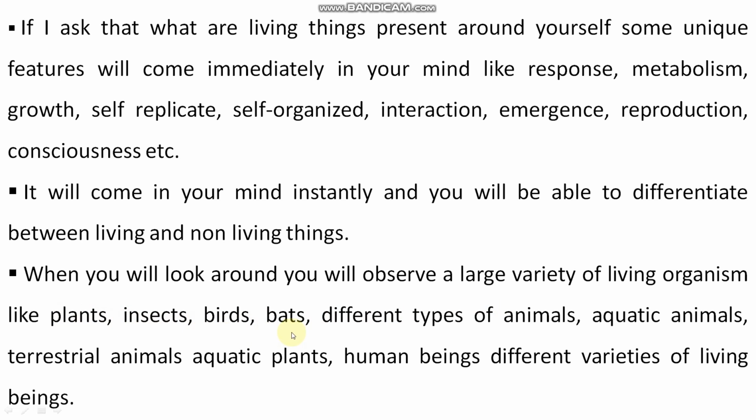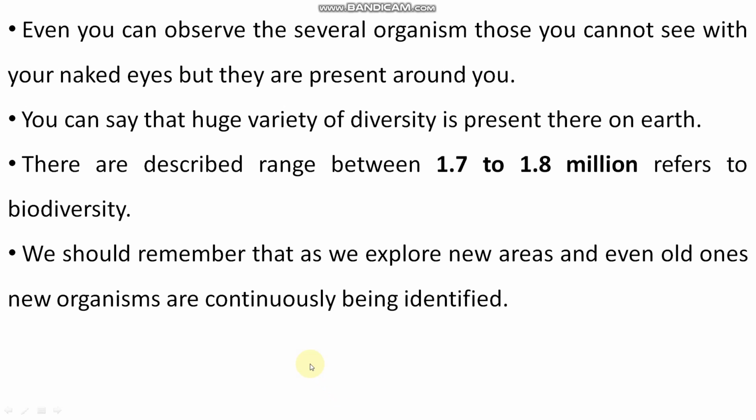insects, birds, bats, different types of animals, terrestrial animals, aquatic plants, human beings. Different varieties of living beings are present around you on this earth. You can even observe organisms that you cannot see with your naked eyes, but they are present around you, like microorganisms I'm talking about, bacteria, viruses, etc., like coronavirus. So you can say that a huge variety of diversity is present on earth, right?